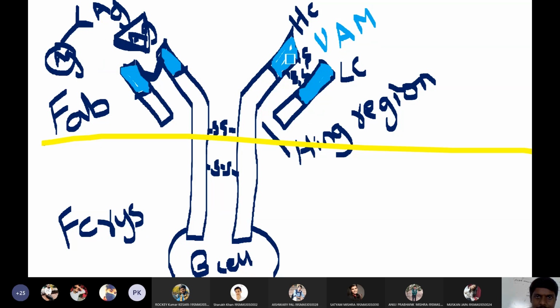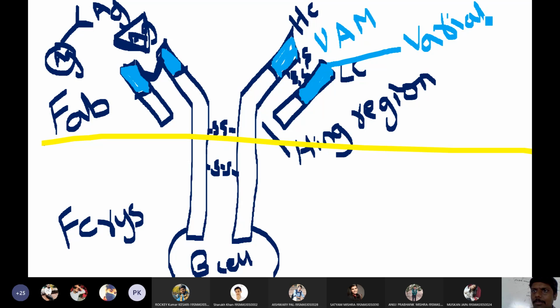That is why this region of the antibody is called the region of variation. This is called the variable region. That means it will vary, it will change. So that is why this portion is called the variable region.